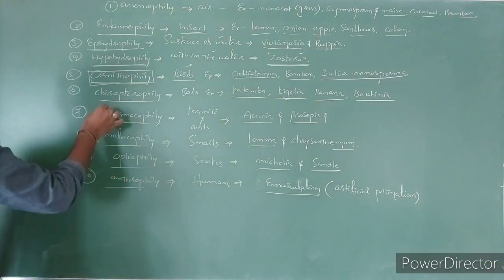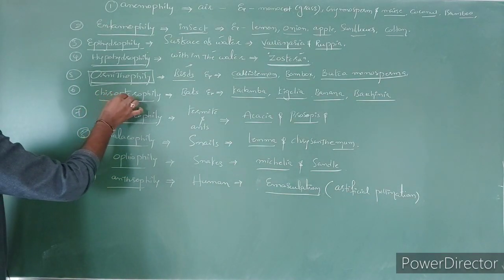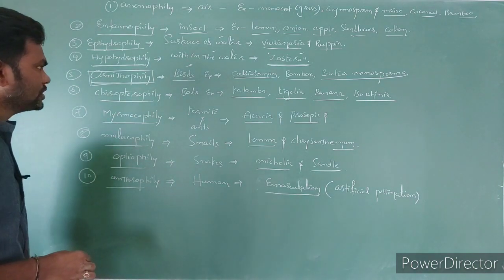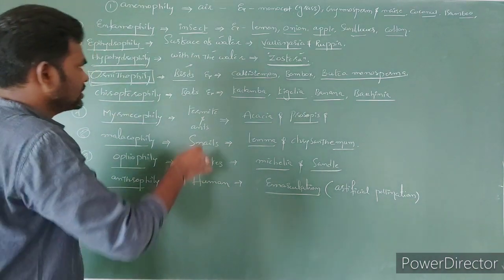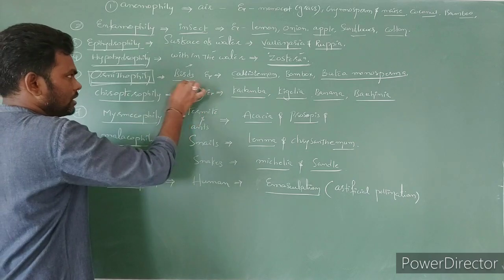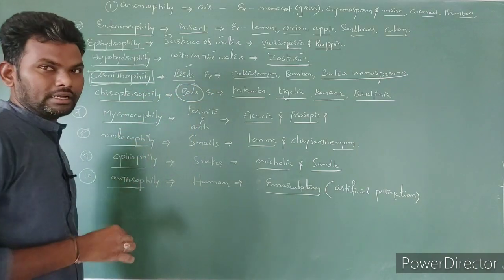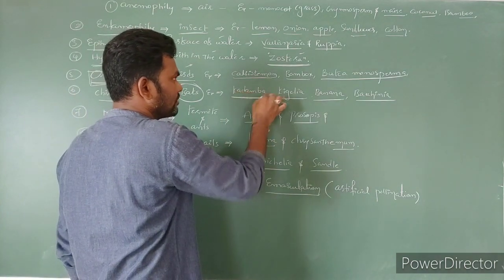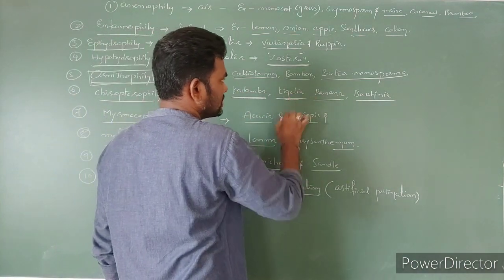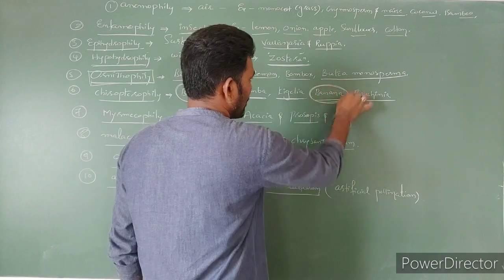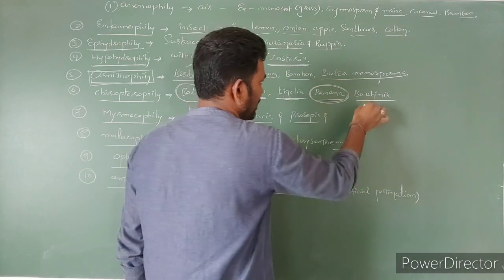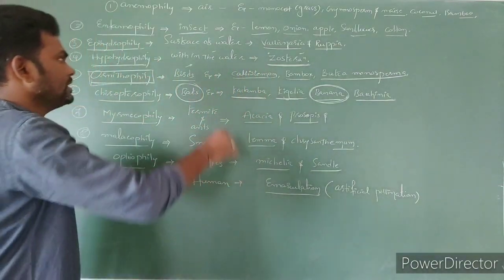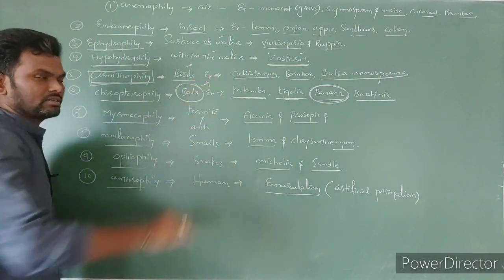Next, Chiropterophily. It means here the pollination is done with the help of bats at night time. So here the examples are Kadamba plant, Kigelia plant, banana, Musa paradisiaca, scientific name of banana plant, and Bauhinia plant. In this case, pollination occurs with the help of bats.